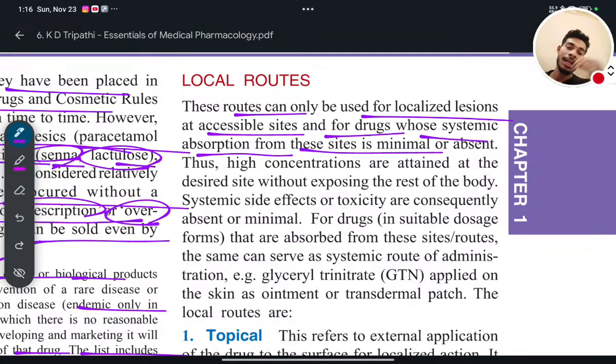Suppose you are taking a drug which is not absorbed properly from your stomach. If the drug, after you eat it, is not absorbed properly from your stomach or GIT, gastrointestinal tract, into the systemic circulation, that is veins or circulatory system, then what will happen?